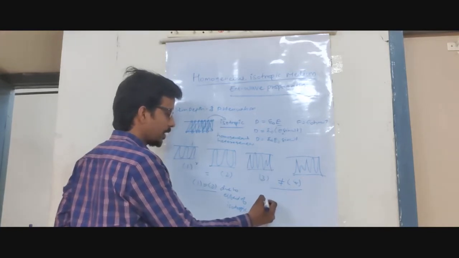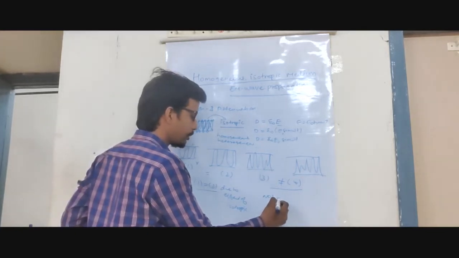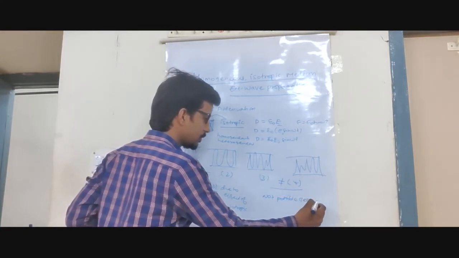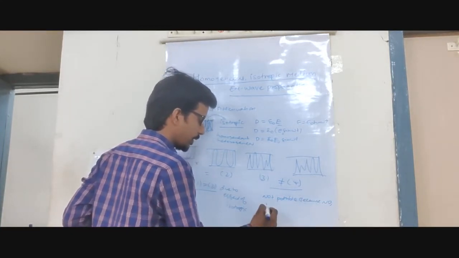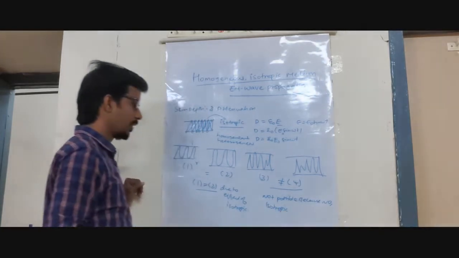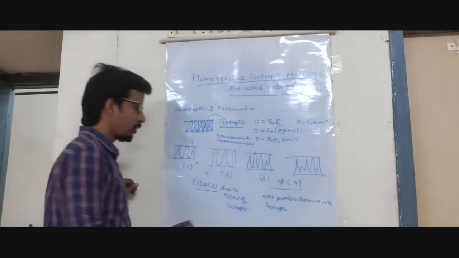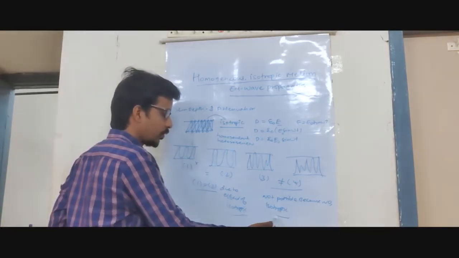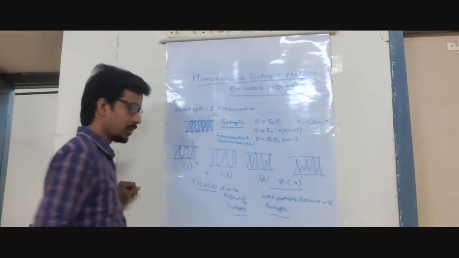Understood? Here, not possible, because there is no isotropy. No isotropy. Understood? So here what happens is, due to the effect of isotropy, and it is not possible because there is no isotropic effect. That's why it is called heterotropy.